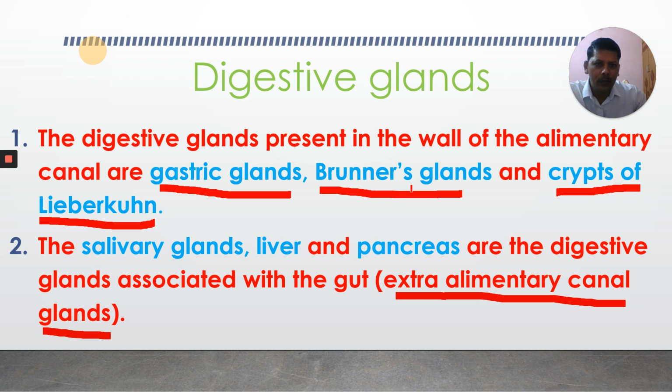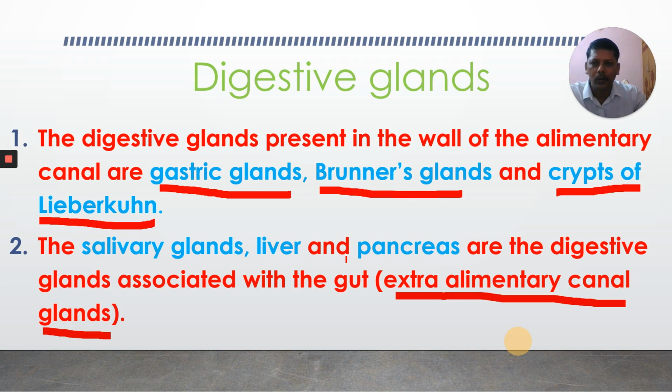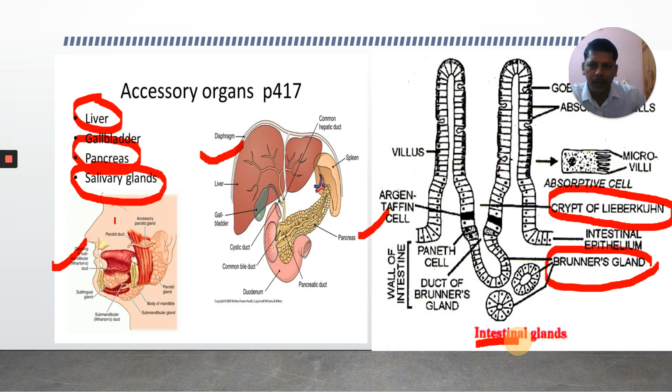What is the next one? Brunner's glands. They are present in the submucosa of the duodenum, which is the first part of the small intestine. And crypts of Lieberkühn. This is the crypt of Lieberkühn. These are present in the wall of the alimentary canal. And salivary glands, liver, and pancreas. This is the liver and pancreas. These are associated with the gut.